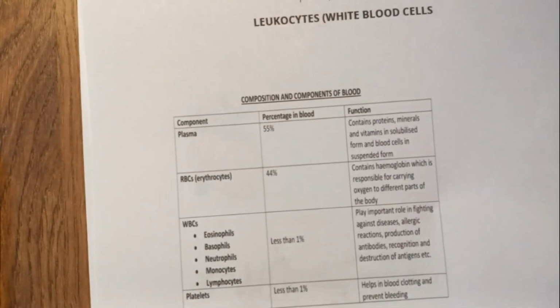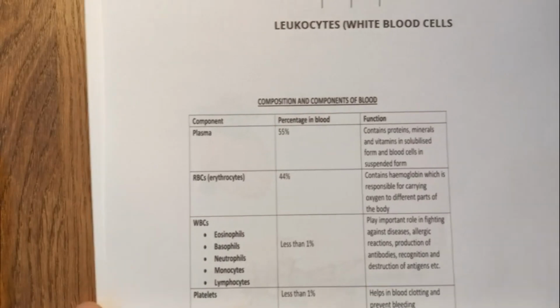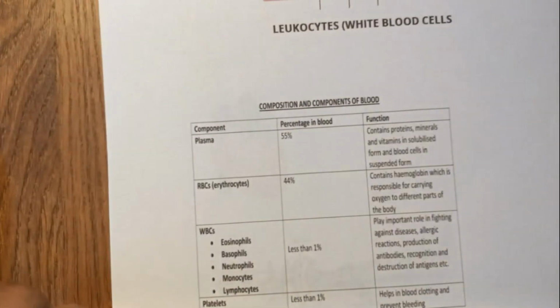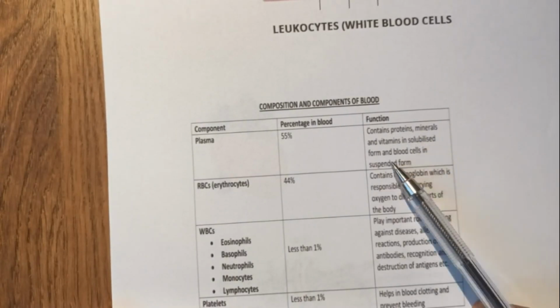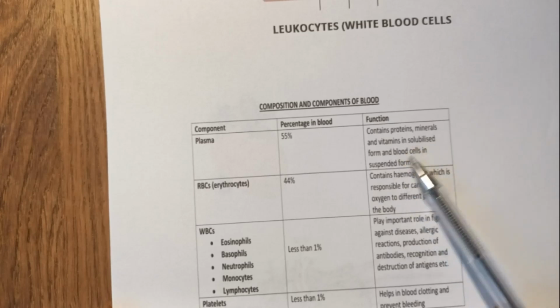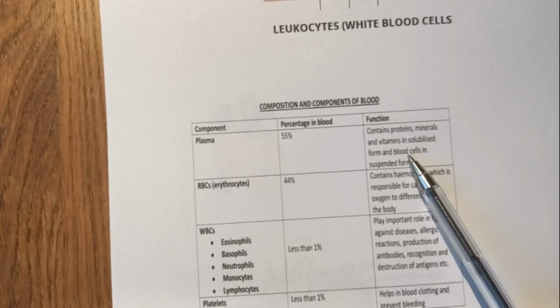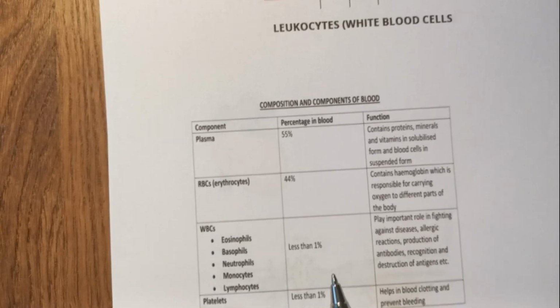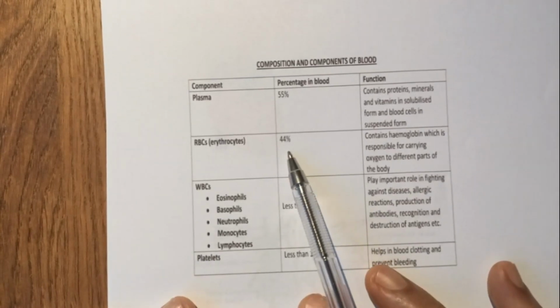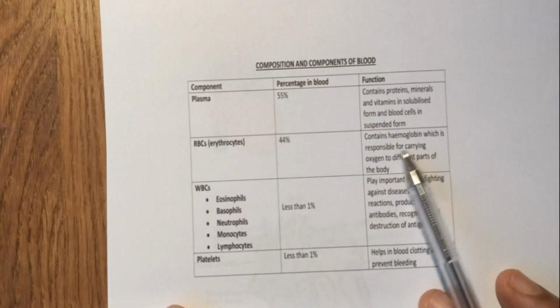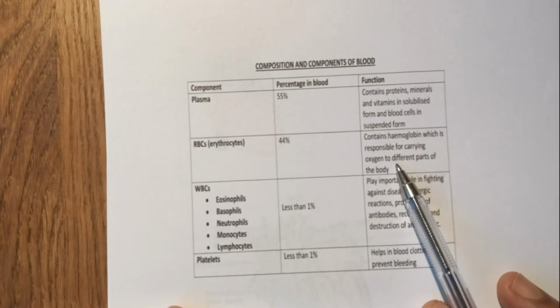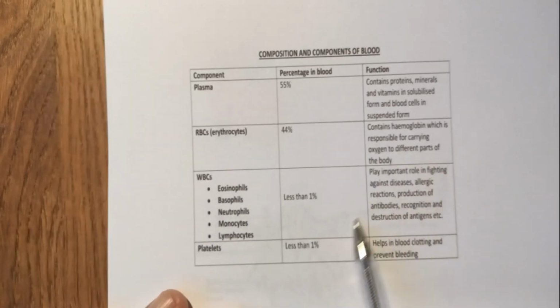The plasma constitutes 55% of the blood, and it contains proteins, minerals, and vitamins in solution form, and it also has suspended blood cells. Red blood cells are 44% of the blood composition, and they have hemoglobin, which is responsible for carrying oxygen and to some extent carbon dioxide to various parts of the body.